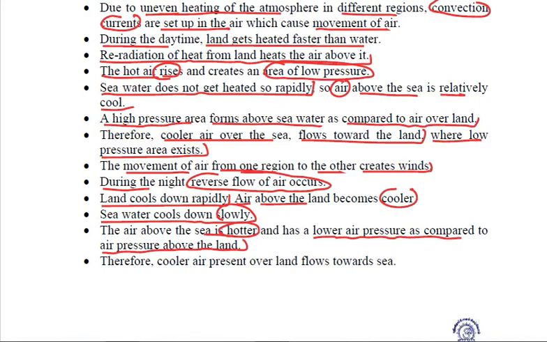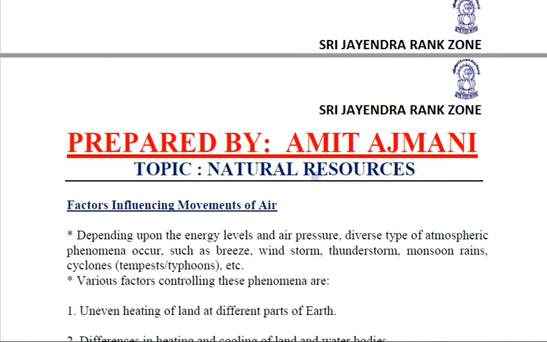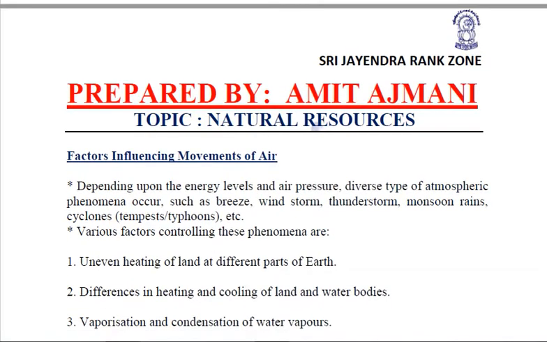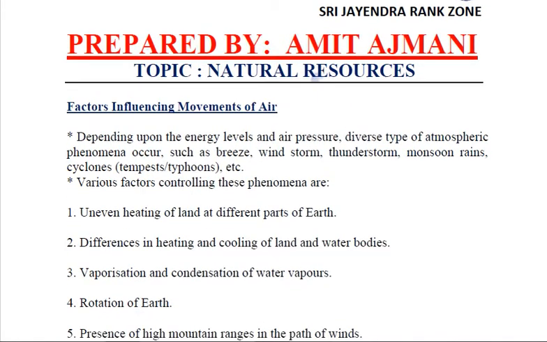So now at night time, the cooler air present over land flows towards the sea, once again causing the breeze to blow. So this is how uneven heating of the earth causes wind to move around.